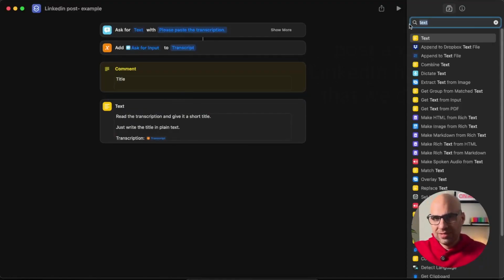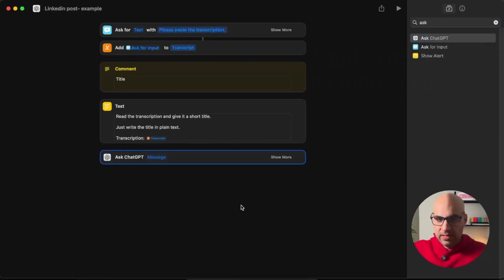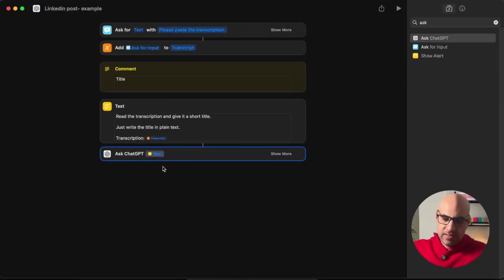So now we need to add a step to send information to ChatGPT. This step is called Ask ChatGPT. Okay, you can see it here. I double click on that, and then what will we do? Ask ChatGPT the message. Message means exactly what you send in the chat. So what do we want to send now? The prompt. So here, I need to send this information to here. One thing that I can do is write here text, and then it will send information from here to here. And you can see now they are connected. But this is one way to do it. I prefer to work with variables because it's more organized.